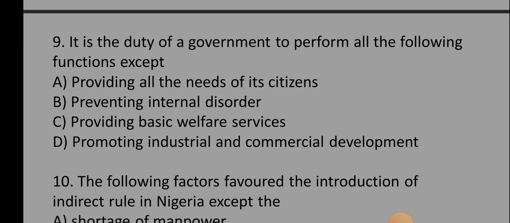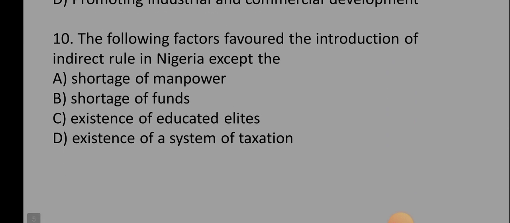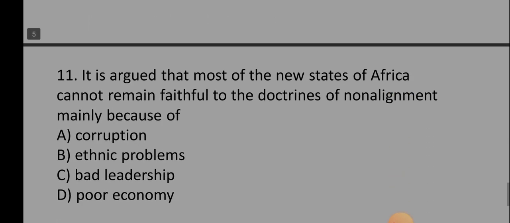So now number 10. Number 10 says the following factors favor the introduction of indirect rule in Nigeria except the dash. A. Shortage of manpower. B. Shortage of funds. C. Existence of educated elites. D. Existence of a system of taxation. C is the correct option, existence of educated elites.